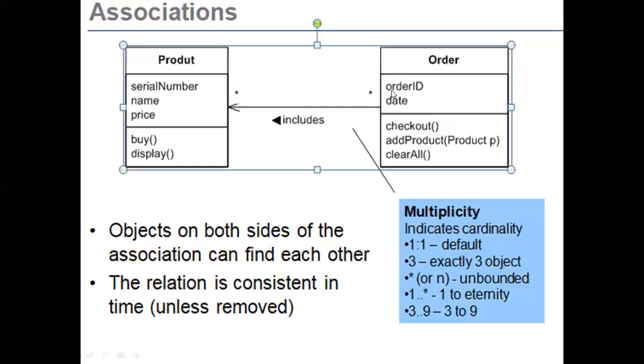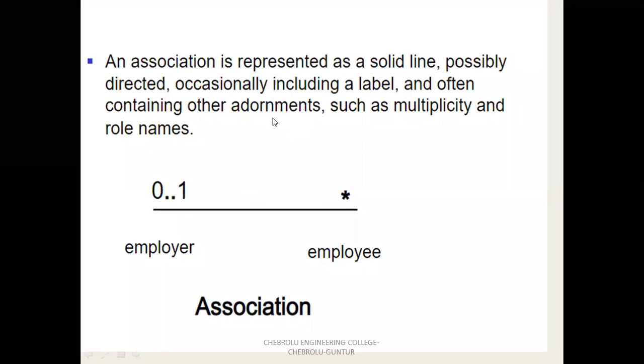Suppose multiple to multiple, that is multiplicity to multiplicity, means multiple orders contain multiple products. So association means it is a semantic relationship that specifies how objects of one thing are connected to objects of another. Both sides of the association can find each other, and the relation is consistent in time unless it is removed. Okay, so the second relationship is association.